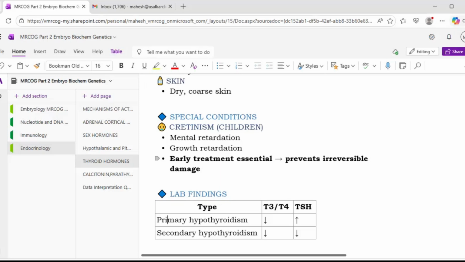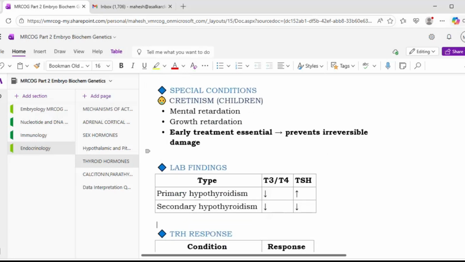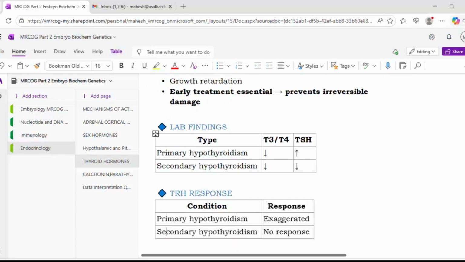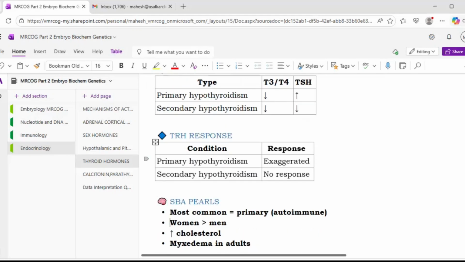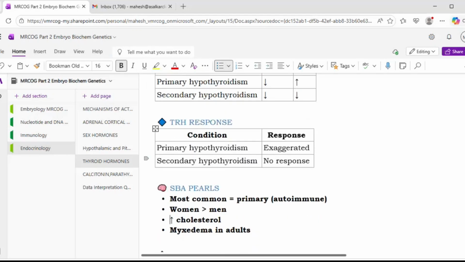Okay, so lab findings in primary hypothyroidism, we have already seen T3, T4 will be reduced, TSH will be increased. While in secondary hypothyroidism, both T3, T4 are also reduced and TSH will also be reduced. Then TRH response in primary hypothyroidism is exaggerated, while in secondary hypothyroidism, there is no response. Okay. So from examination point of view, most common is primary, that is autoimmune.